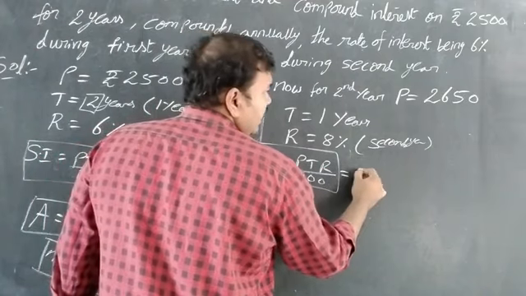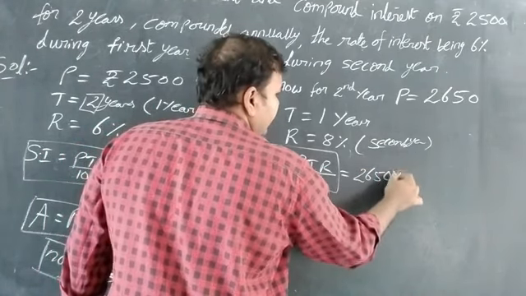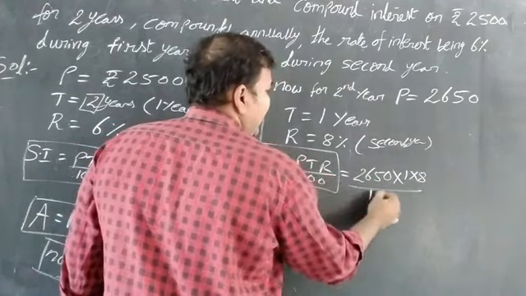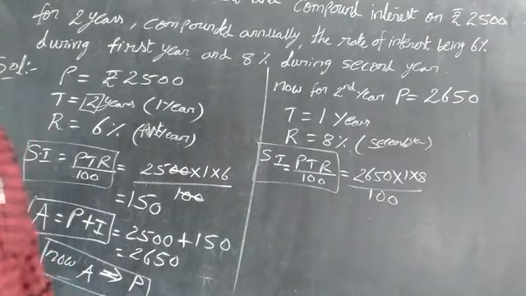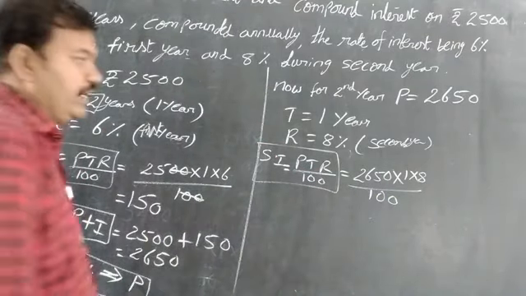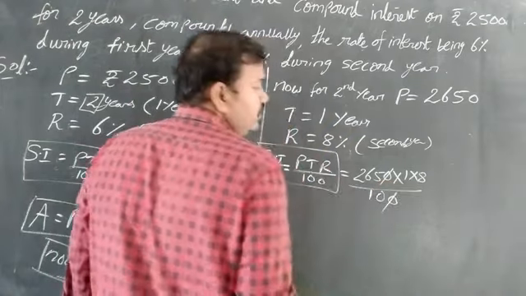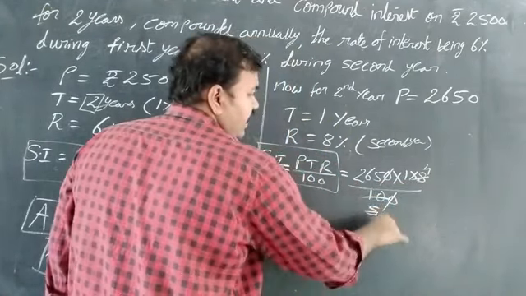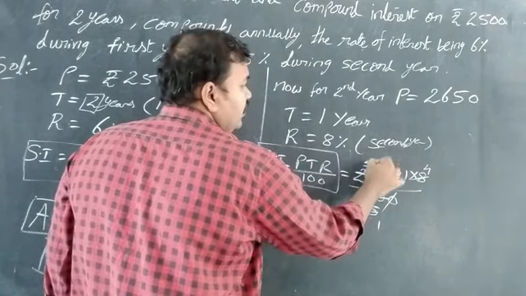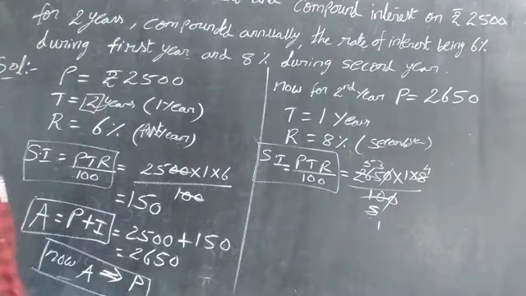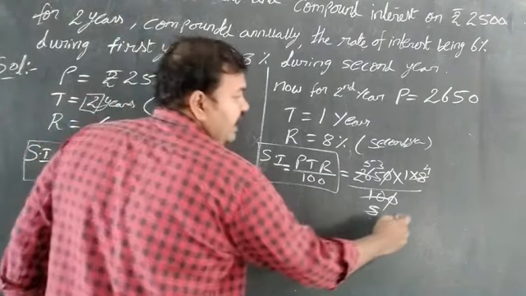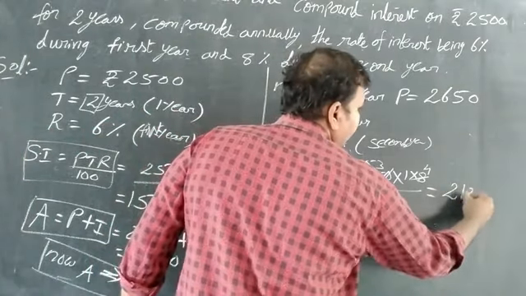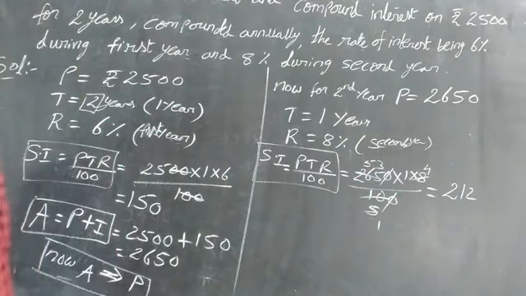Writing this, 2650 into 1 into 8 by 100. Cancellations, see carefully. I am using 0 cancel first. 0 0. 2 table 4 times, 5 times. 5 table 1 time. 5 5s are 25. 53. Now 53 into 4 multiply. 4 3s are 12. 5 4s are 20. 20 plus 1, 21. 212.